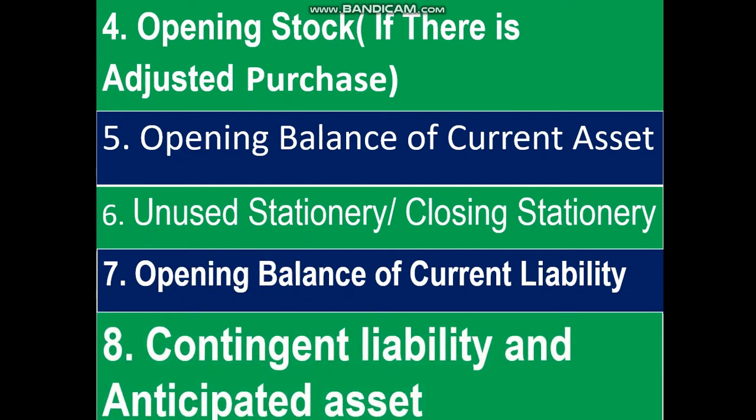Lastly, contingent liability and anticipated asset. Contingent liability, that means probable liability. It may be a liability, it can be a liability, that will not be recorded in trial balance. And anticipated asset, that means future asset which may be our asset, that will not be recorded in trial balance. Dear student, I hope all of you understand what is trial balance, why we prepare trial balance, and what will be recorded and what will not be recorded in trial balance.